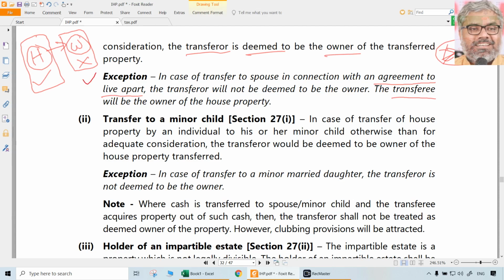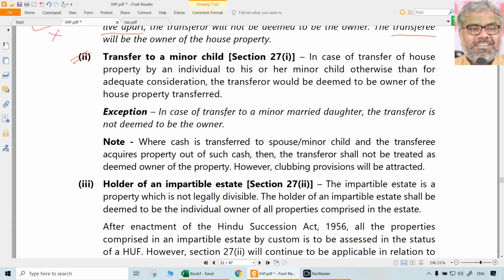Means the legal owner will be taxable. The deemed ownership provision will not apply in such a case, when such a transfer happens with an agreement to live apart. That is the only exception to that. Of course, love and affection cannot be adequate consideration is one more point to be noted in that particular scenario. That's it. That is one of the deemed ownership provisions.